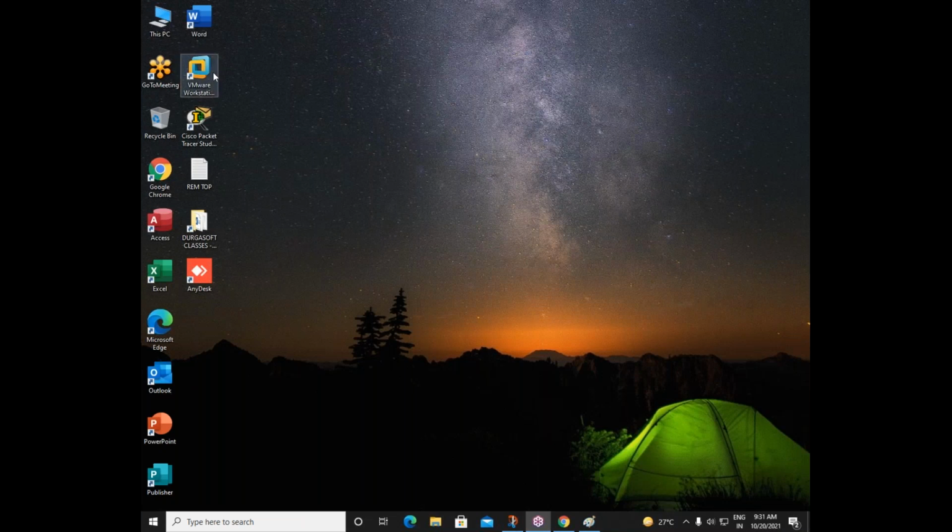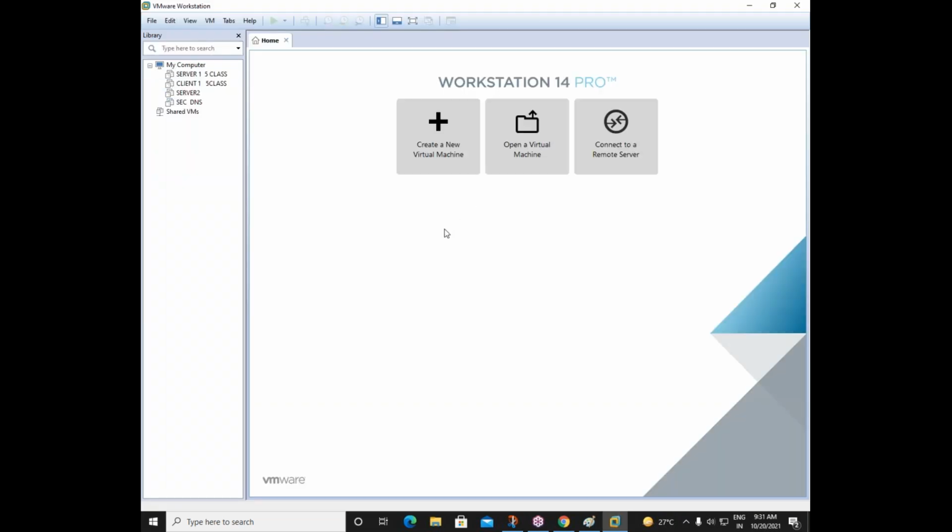We have at least one class for operating system installation. But before I go to the operating system installation, like I said, I have to take you through this VMware software. We need to see what a virtual machine is, how to create virtual machines, how to install an operating system in a virtual machine, and how to use virtual machines. All these things we will see in more detail in our next class.